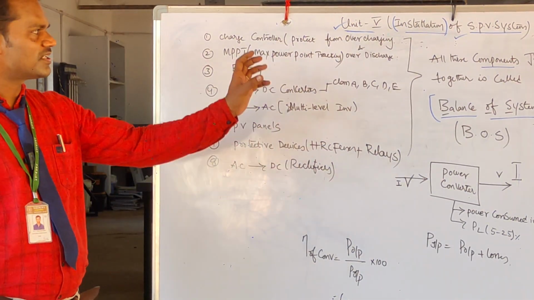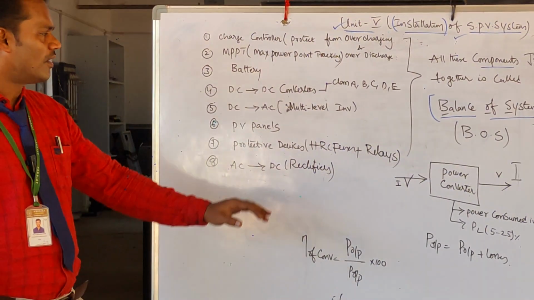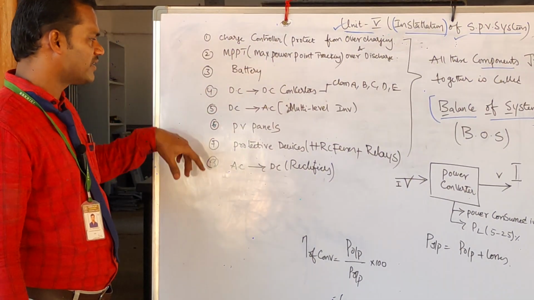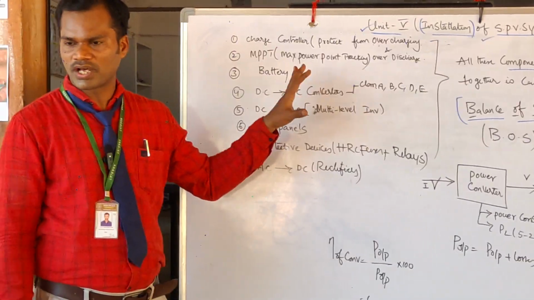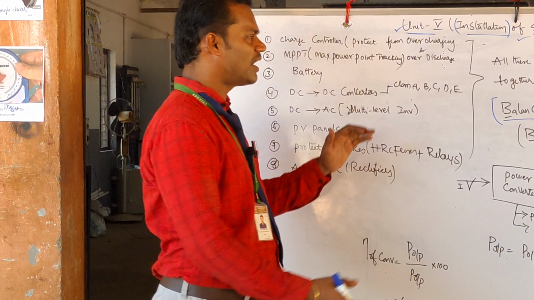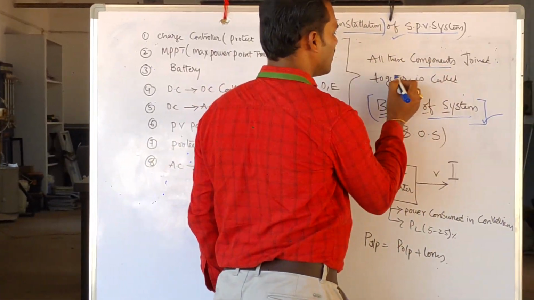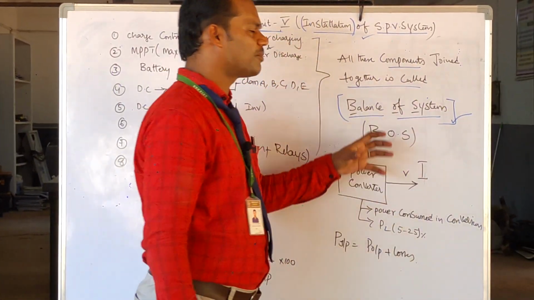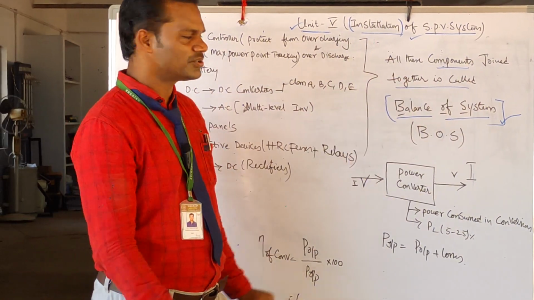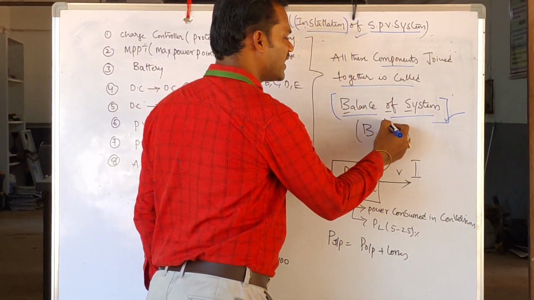Sir, what is this installation of solar PV system? Already you are familiar with the different components that are used in a solar power plant. Now we are going to assemble all these components, or connect all these components, as a system. So this interconnection is called balance of system.